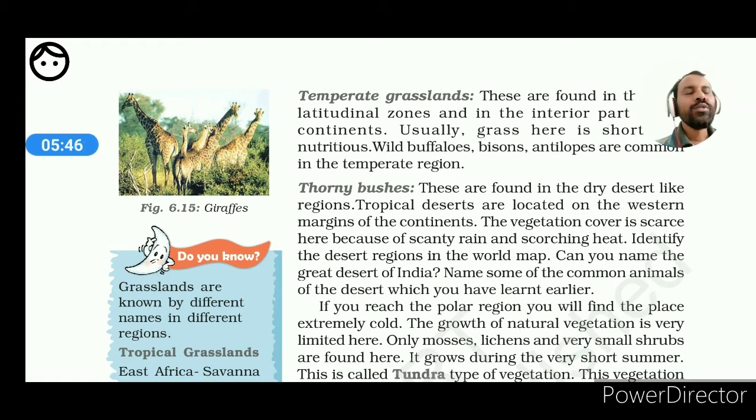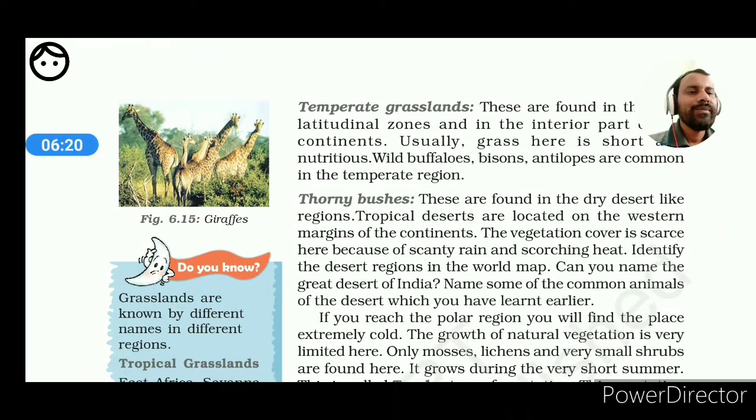Next, the roots usually penetrate very deep into the soil profile. Next, such bushes, such plants, also have a waxy exterior, which means such elements have been added naturally in the body mass, which can reduce the transpiration from their body mass. As they can store the water in the body, such adaptation has been found in them.